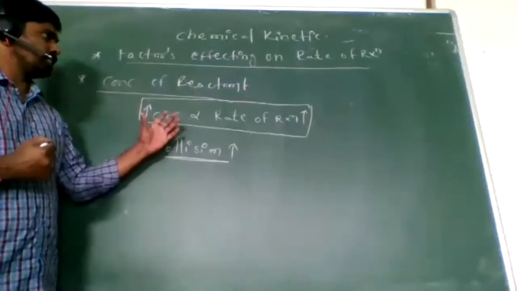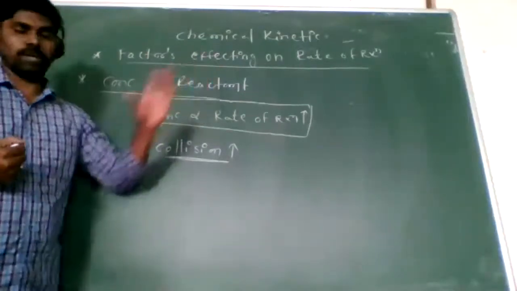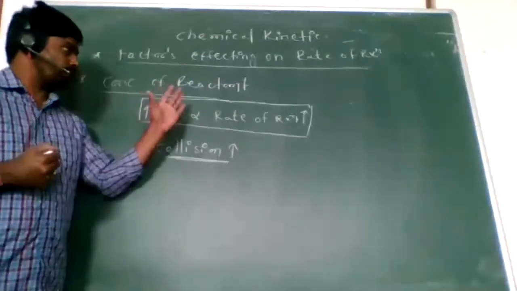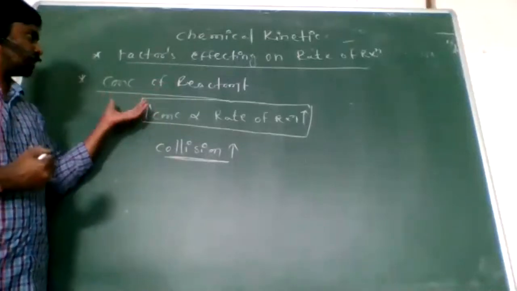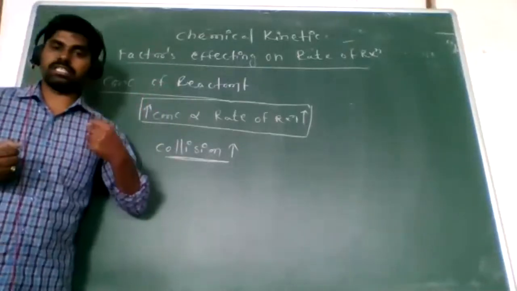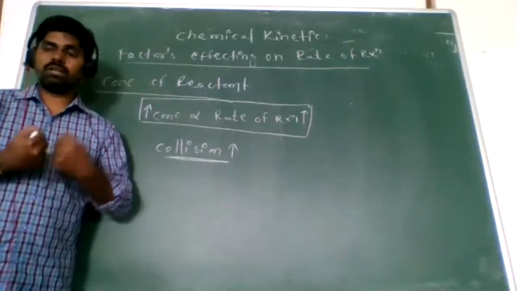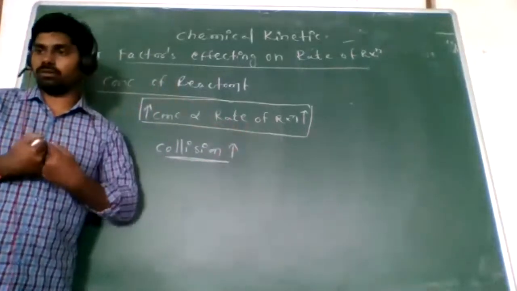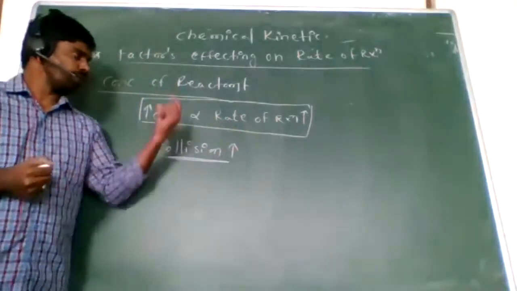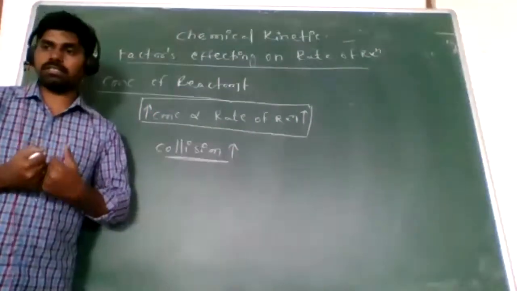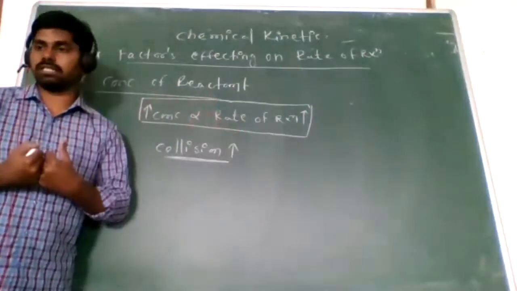Finally, how is it affecting the rate of reaction? If the concentration is higher, the rate of reaction will also be more.